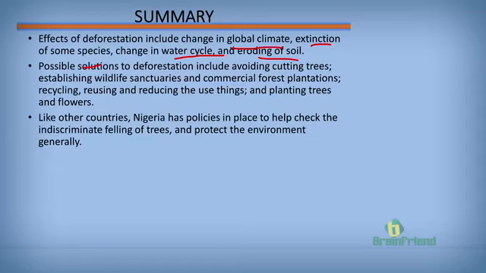Another solution we gave is that people plant trees and flowers around their areas and houses. We also learned to recycle things more, reduce the use of things, especially the careless use of things, and as much as we can reuse, we encourage ourselves to reuse things. And like so many other countries, Nigeria also has policies that help prevent deforestation.